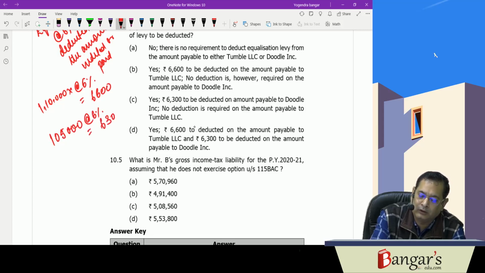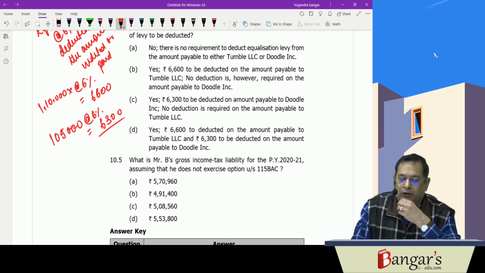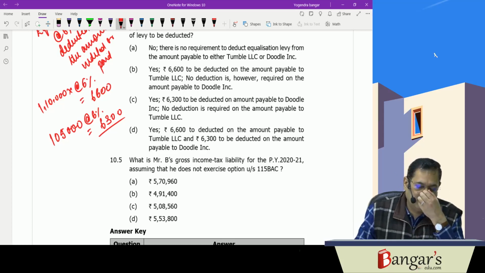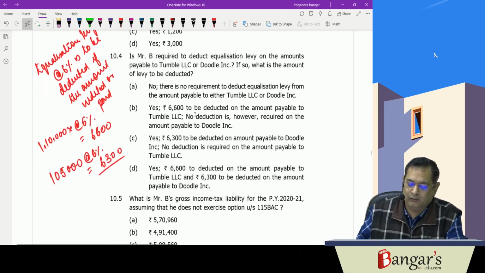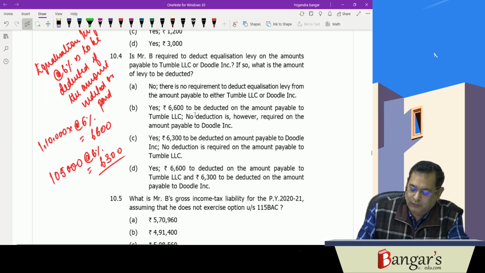So in this case, equalization levy will be deducted by the person who has availed the online advertisement services, that is B, while making the payment or credit, which I said earlier. So here the answer will be no, there is no requirement to deduct equalization levy.